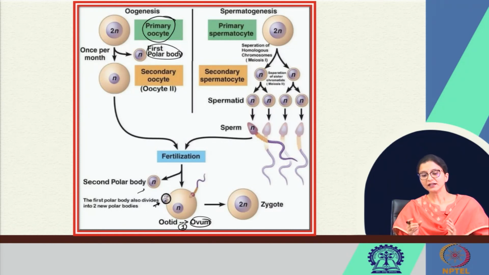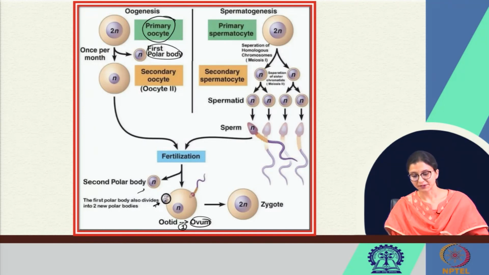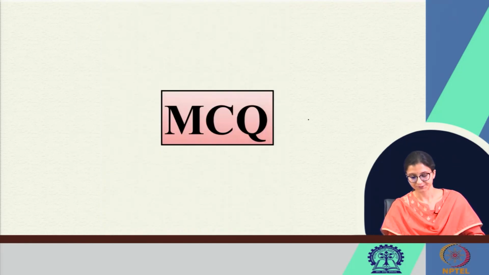So, a single ovum is produced from one primary oocyte, but in spermatogenesis one primary spermatocyte will form 4 sperms, and the fertilization between this ovum and the sperm will result in the formation of zygote.